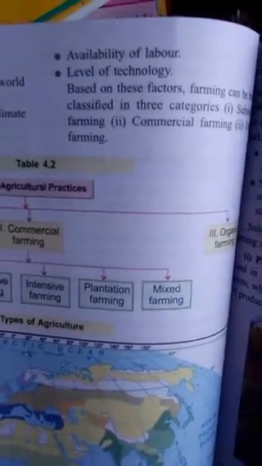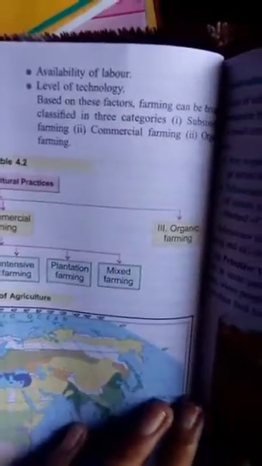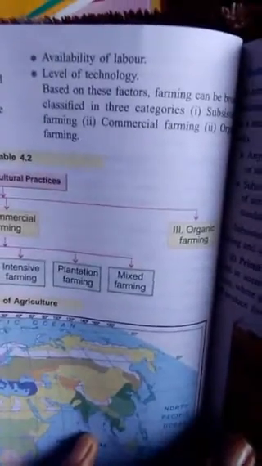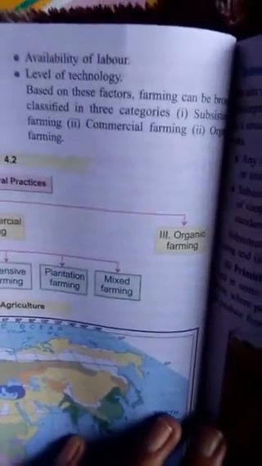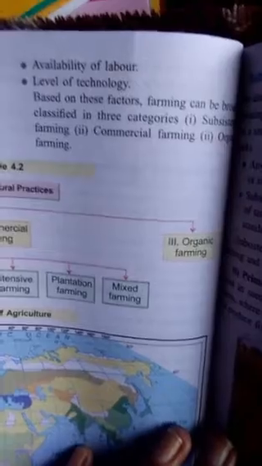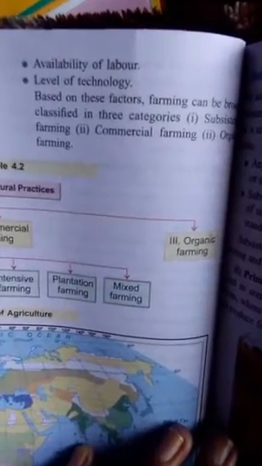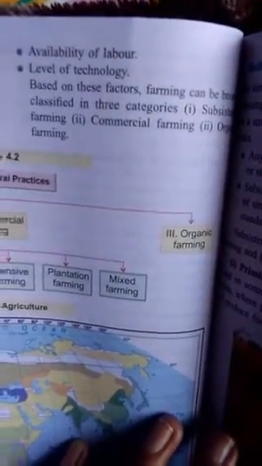Based on these factors, farming can be classified into three categories. There are three types of farming: subsistence farming, commercial farming, and organic farming. Today we only read about subsistence farming.